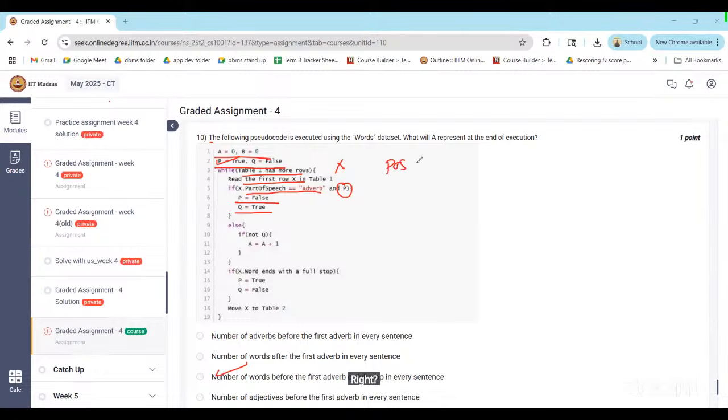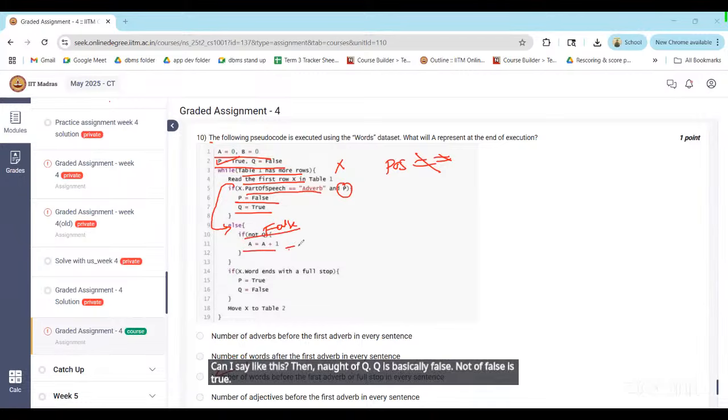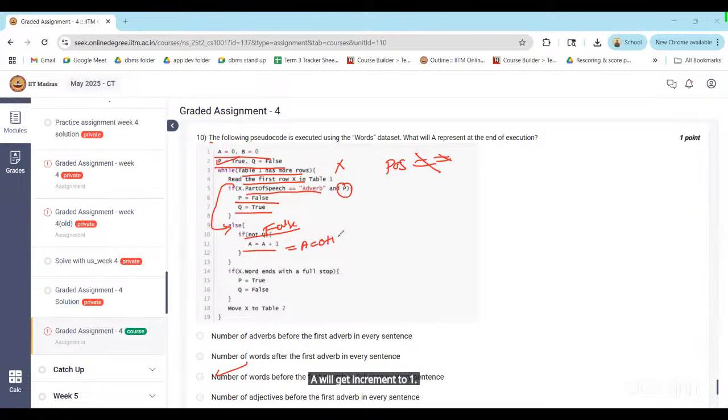If part of speech is not adverb, we go for the else block. Then not of Q. Q is basically false, not of false is true, so A will get incremented to 1, right? And if X.word ends with a full stop, P equals true and Q equals false.